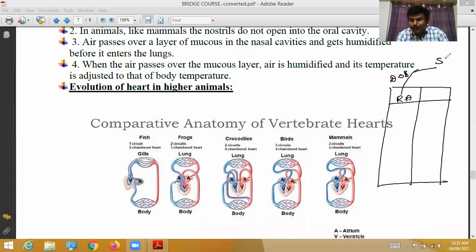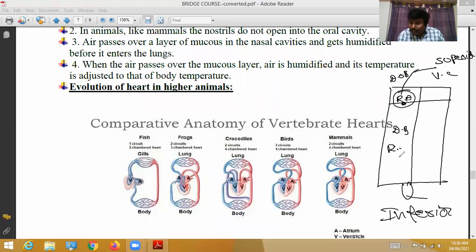These veins bring deoxygenated blood to the right auricle. The right auricle opens into the right ventricle through an aperture, and through this aperture the deoxygenated blood enters the right ventricle. This is the pathway, but the veins are not directly in contact with the ventricles.